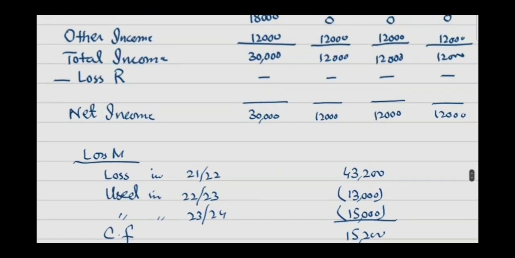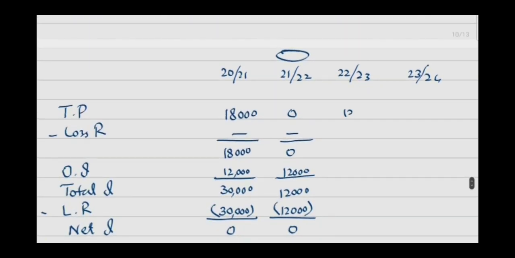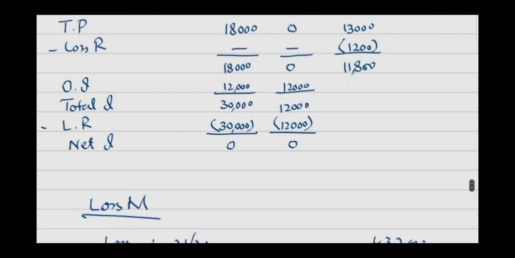In the year 22-23, the trading profit is 13,000. So out of this, 1,200 of remaining loss that can be carried forward is carried forward to set off the trading profit of this year, and it reduces your trading income to 11,800.